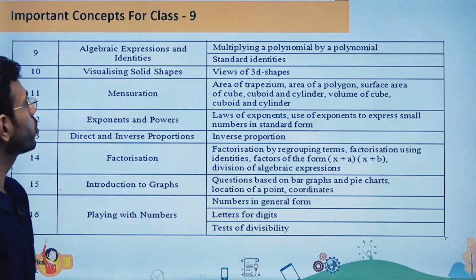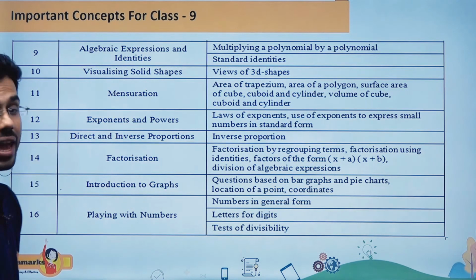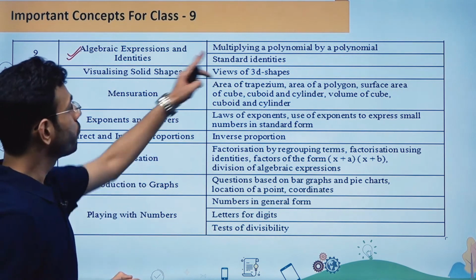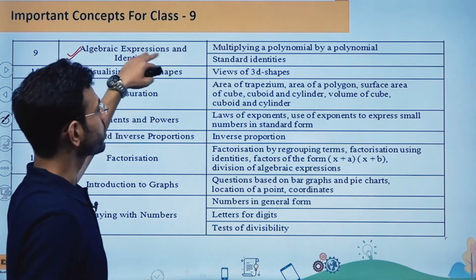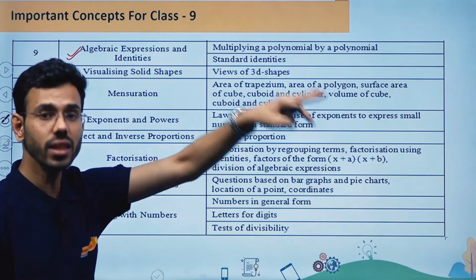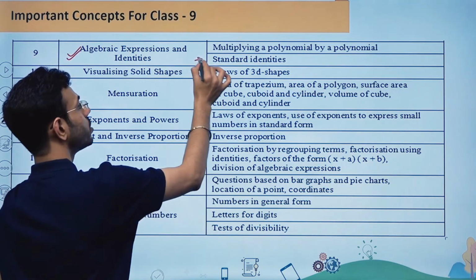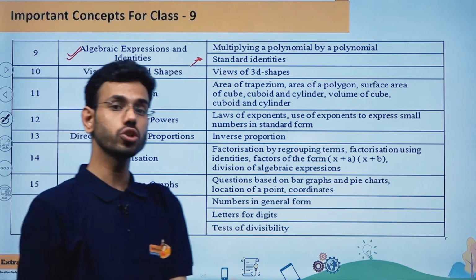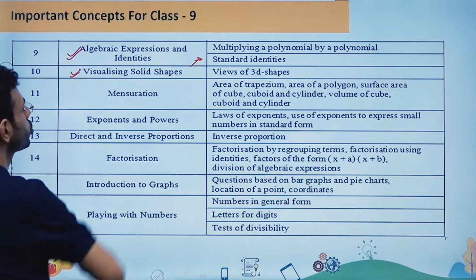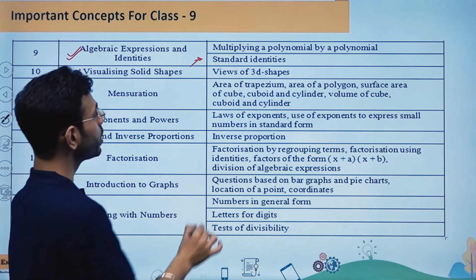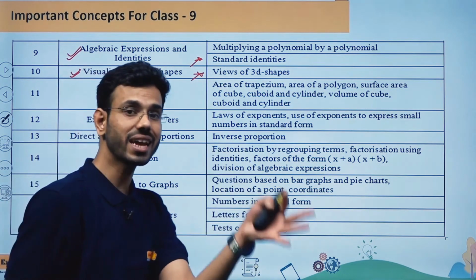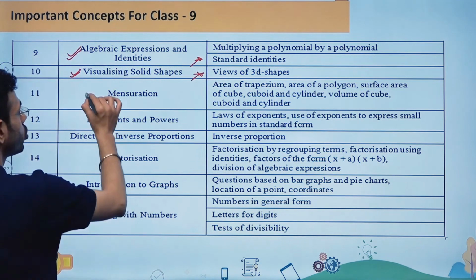In the same manner, the next chapter is algebraic expressions and identities, which is again a very important concept. The important parts of this chapter are multiplying a polynomial by a polynomial or dividing a polynomial by another polynomial, and standard identities. They can ask you questions based on standard identities also. Now the next chapter is visualizing solid shapes. From here, views of 3D shapes is an important concept from which they can frame a good question. The next chapter is mensuration.